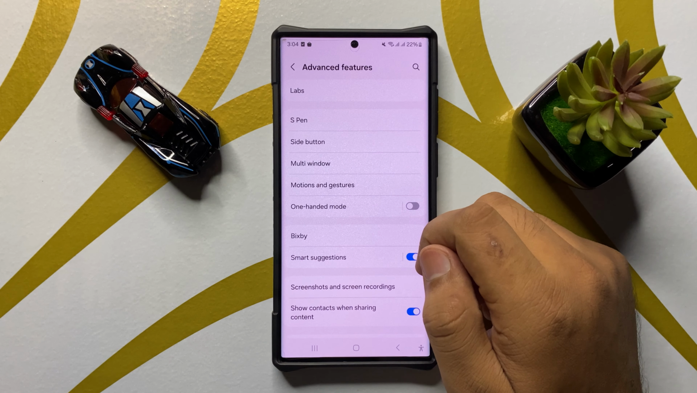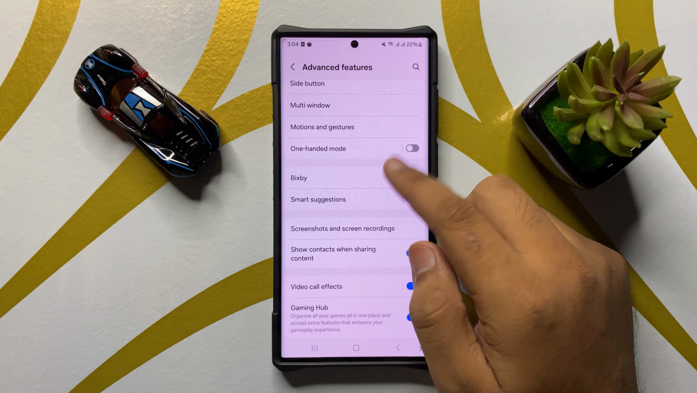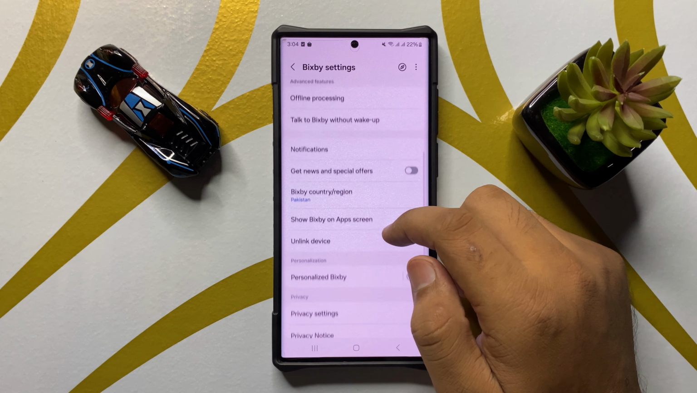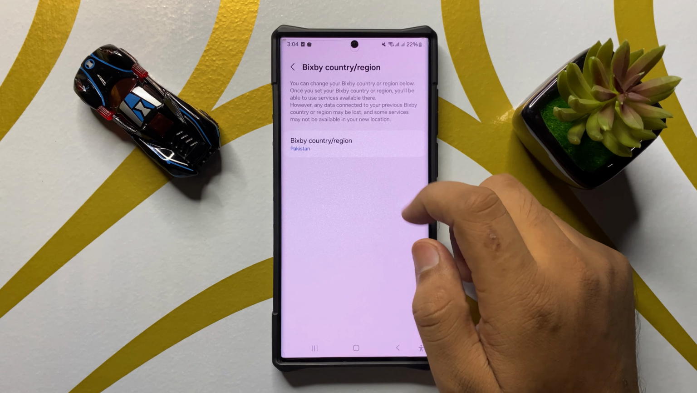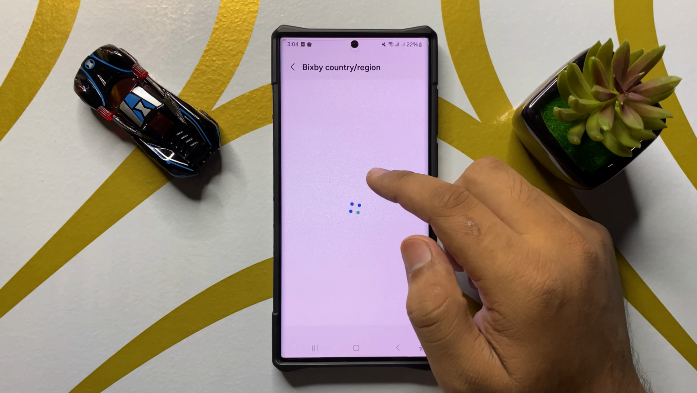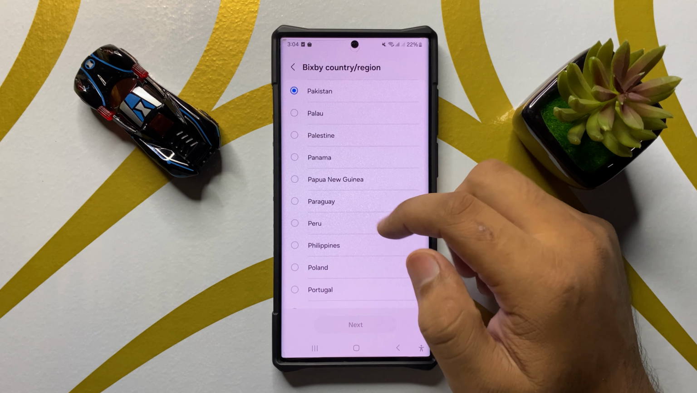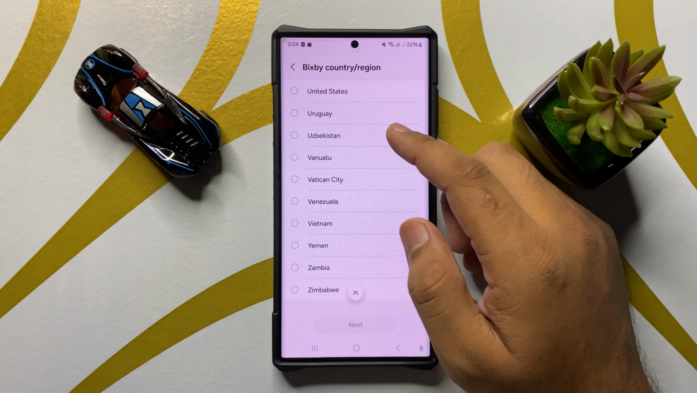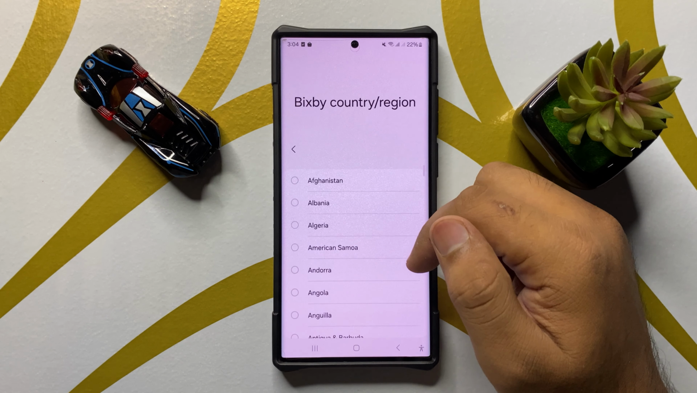Now in advanced features, click on Bixby and then scroll down and click on Bixby country or region. Now again click on Bixby country or region. And from this list, now you can choose any region that you would like to use.